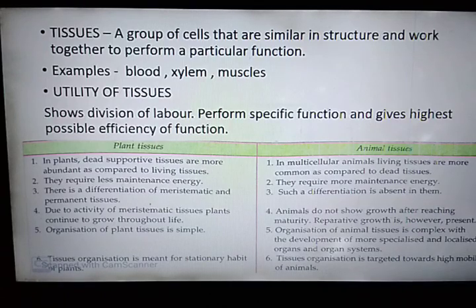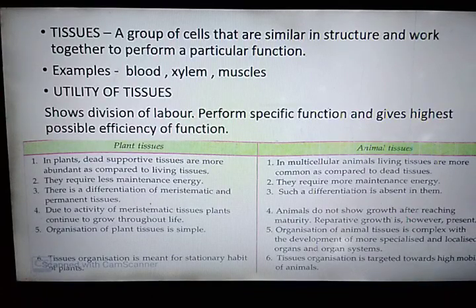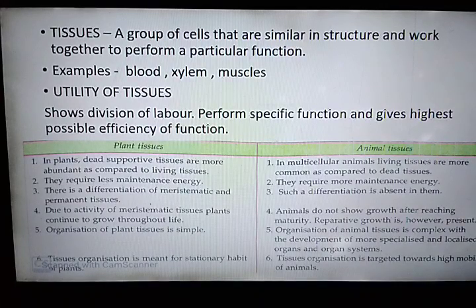Another example, the human brain is made up of nerve cells, and nerve cells aggregate to form nervous tissue. Now this nervous tissue is specialized for conduction of the nerve impulse. So no other cells or no other tissue present in the human body can help in the conduction of nerve impulse. This is the specialization only of nervous tissue.